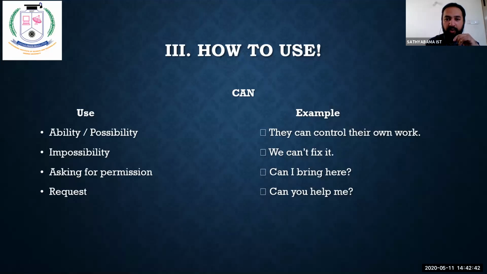Please note it down. I'll give you 10 seconds. Only these four: can, possibility, impossibility, permission, and request. Please write it. You can only write the use, not the example. Example, you can write on your own. I want you to write how to use the word can as a possibility, as an impossibility, as a permission, and as a request. Okay, now let us move on with the next slide.